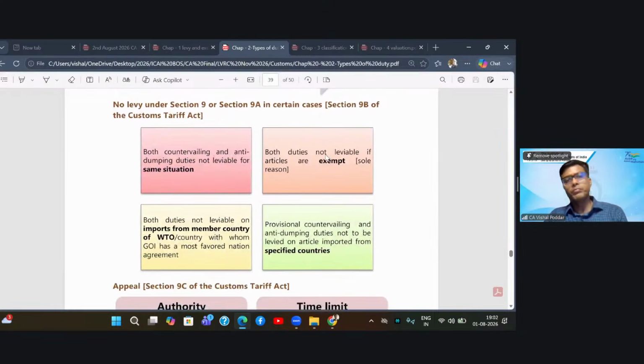Fine. Now coming to a situation where the goods are coming at a lower price to India. The most important point is that there could be one of two reasons, either dumping or subsidy. But on the face of it, it appears that the foreign government has given a subsidy, and at the same time the goods are coming to India at a lower price. So you cannot impose both the duties, that is anti-dumping and countervailing. You have to impose one of the duties.